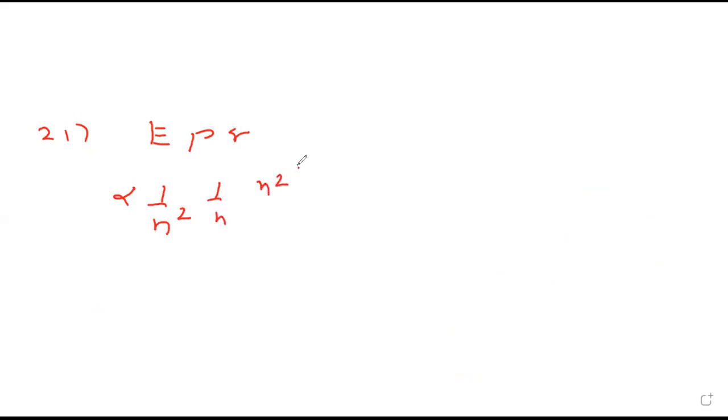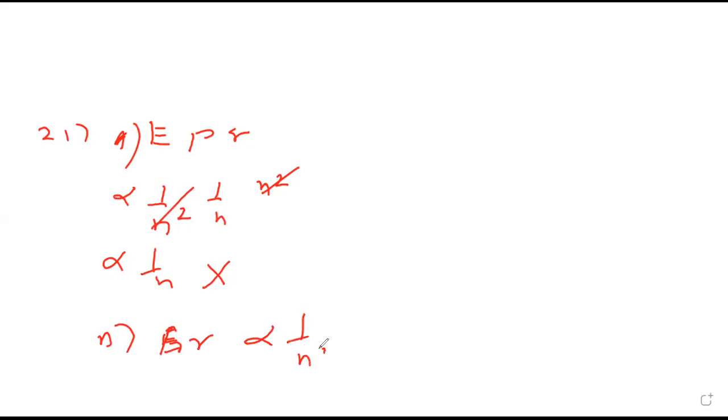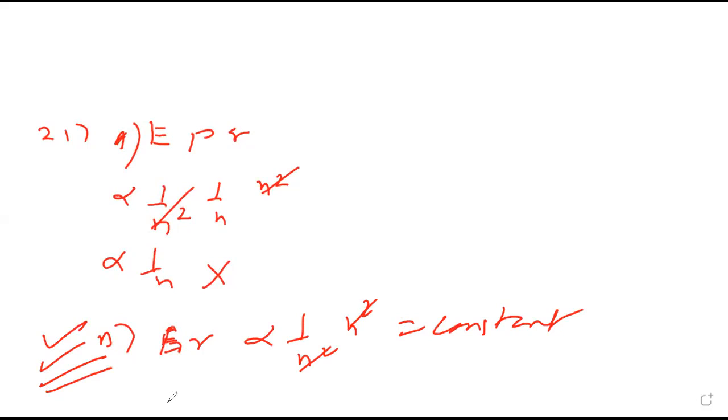So A is not correct. B, E into r: 1 upon n square into n square will get cancelled, so what is left is constant. So B is correct.